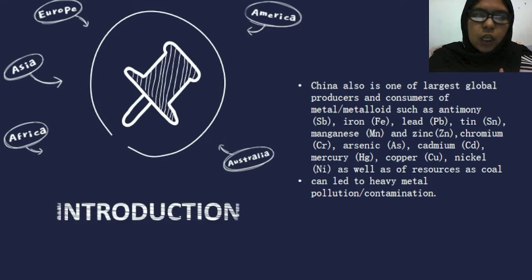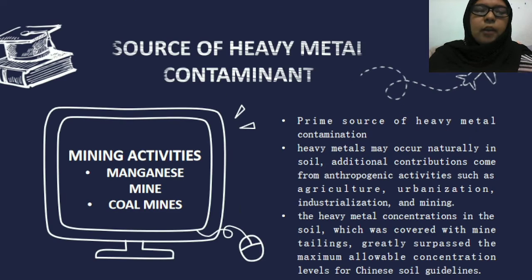The common heavy metals that have been studied are lead, copper, mercury, nickel, iron, and so on. Heavy metals can lead to soil pollution. For the sources of heavy metal contaminants, the one that has been measured is mining activities.